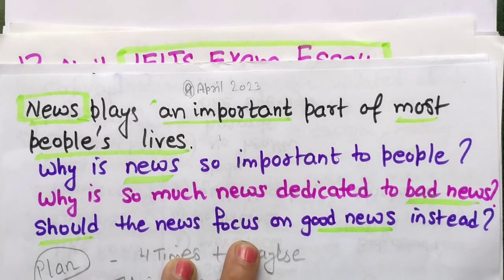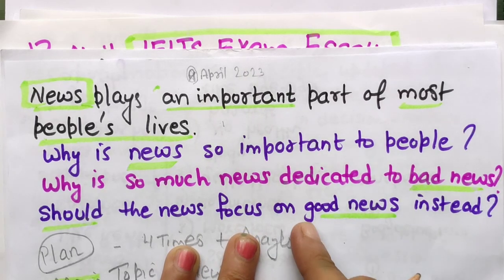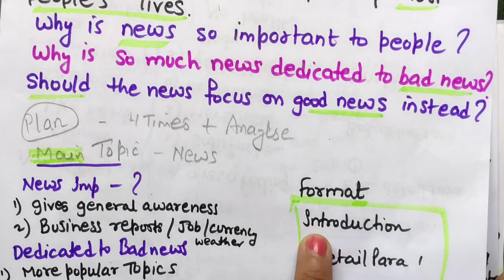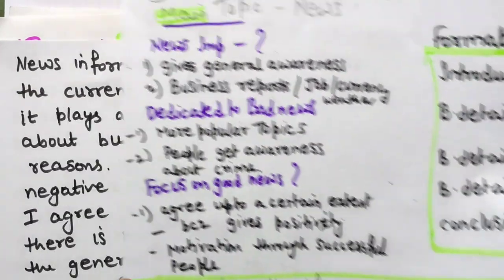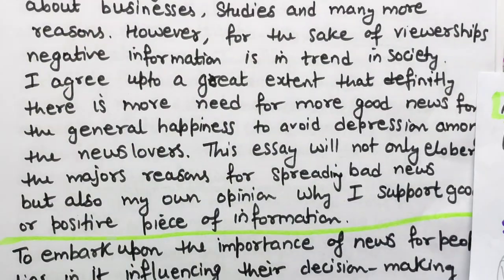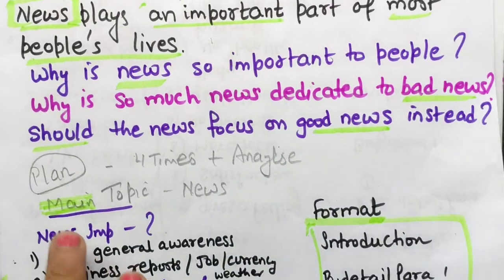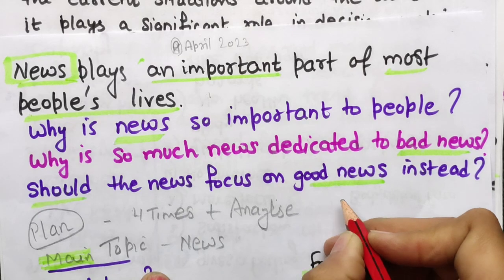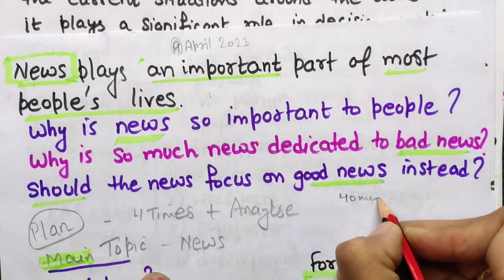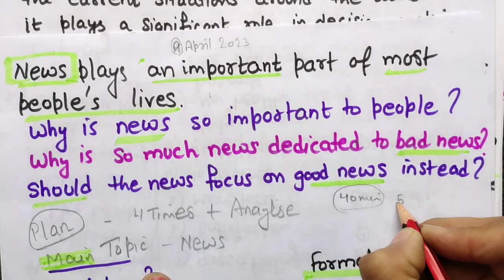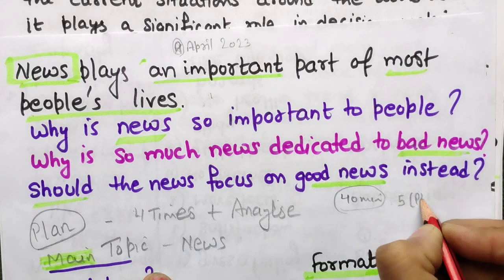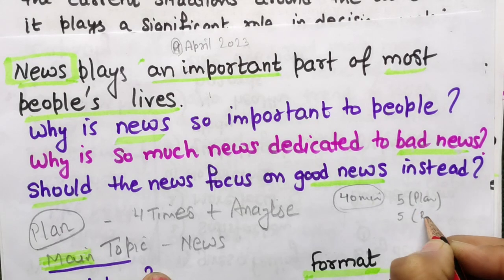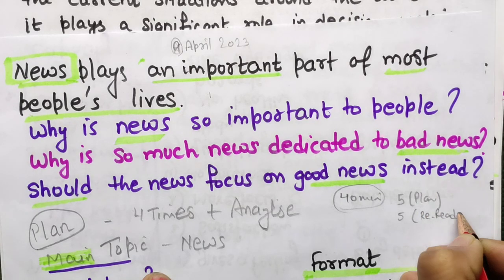You can see this. For this question statement we will be discussing how to brainstorm the points, what would be the format, vocabulary, also how to write the introduction and the body paragraph. Everything we will be discussing over here. So let's read and do the first step. It means out of 40 minutes, the first 5 minutes you need to spend on planning your essay, and in the last 5 minutes you have to reread your essay. Indirectly it means proofread your essay.